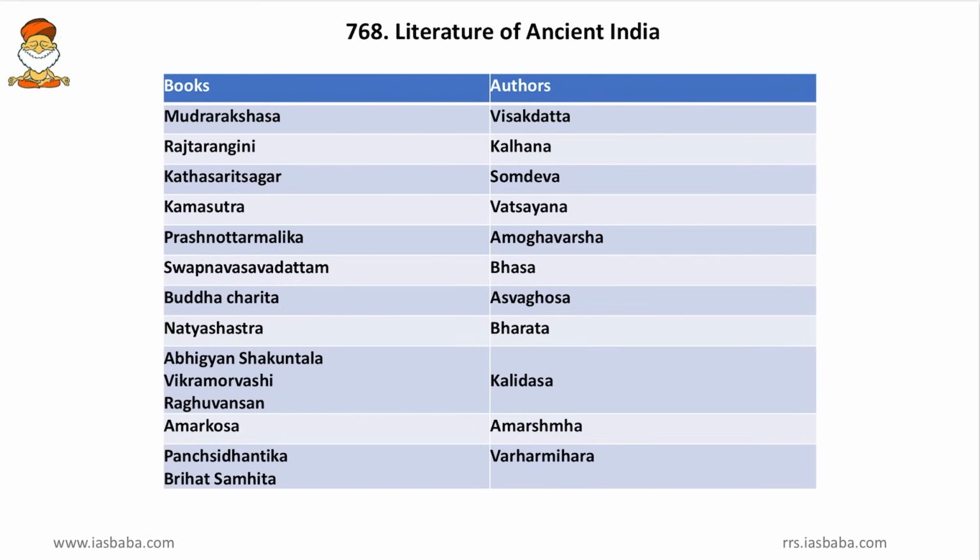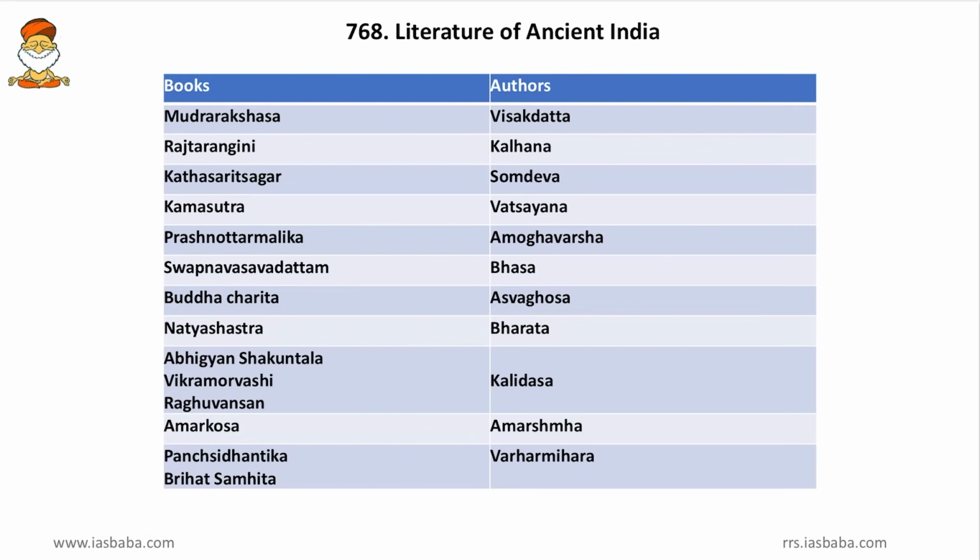Then coming to the book names and the authors, Mudra Rakshasa was written by Vishakadatta. Then Rajatarangini, Kalhana. Friends, Rajatarangini means the river of kings. So kings after kings ruled Kashmir, and that is what is contained in Rajatarangini. Then Katha Sarita Sagar. So friends, various stories form seas, and that is why the name Katha Sarita Sagar. It was written by Somadeva.